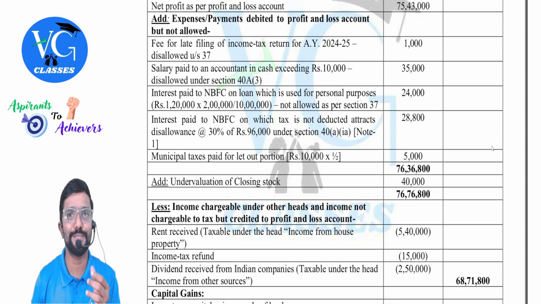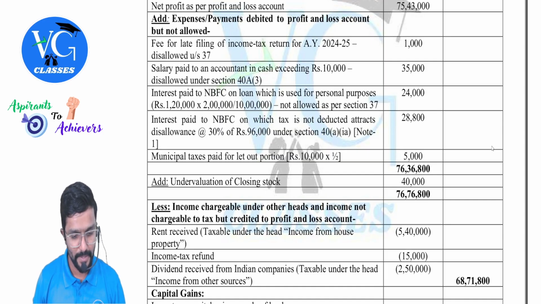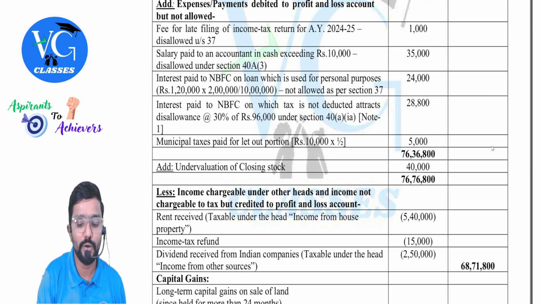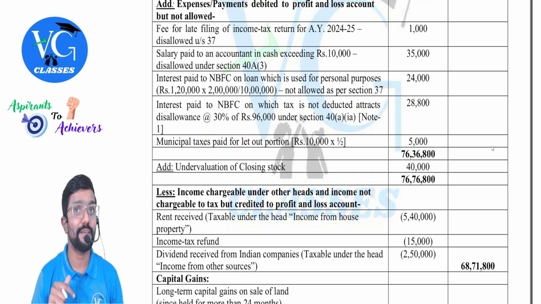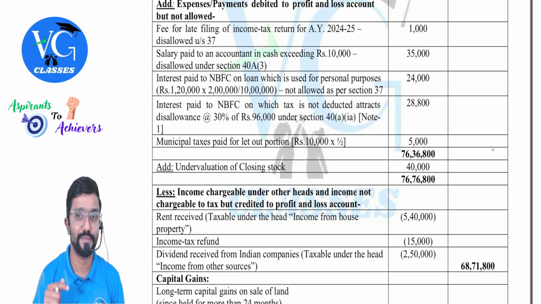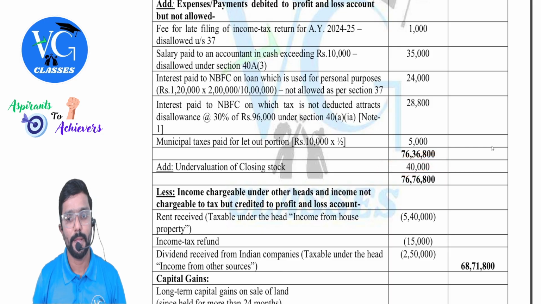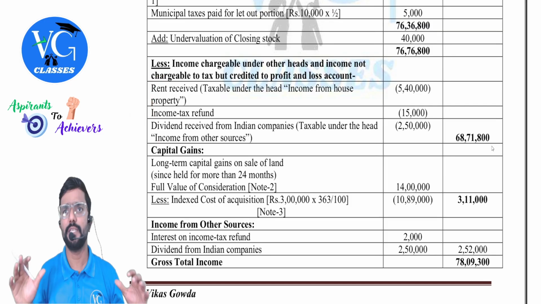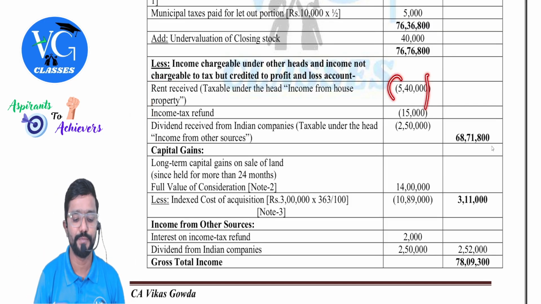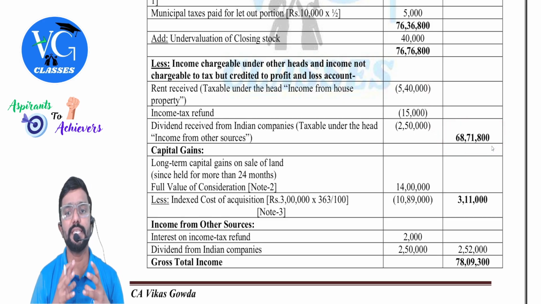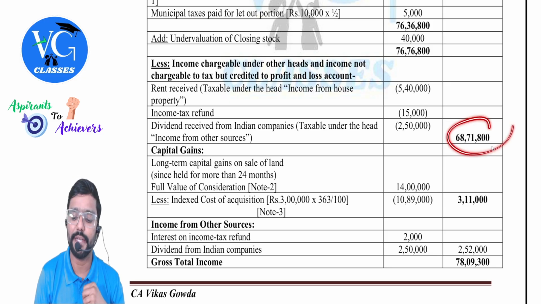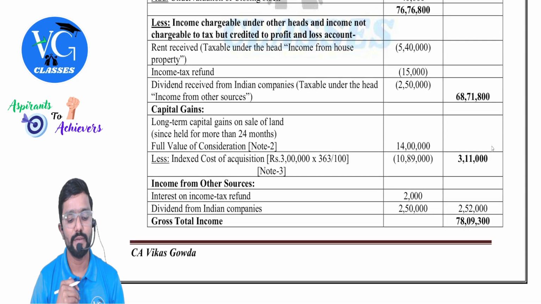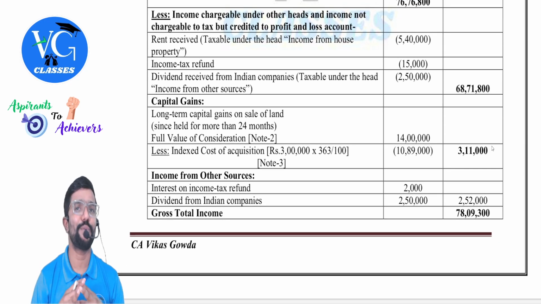For that, whatever municipal tax is paid, is it allowed? Yes. But make sure that it is paid. They are clearly told it is paid. Because 43B is applicable for taxes other than income tax. Okay? Yes. Then undervaluation of closing stock, add it. Then the incomes, whatever is credited but not taxable under the head PGBP, remove them first. We need to deduct. What do we get? Income from business, 68,71,800.